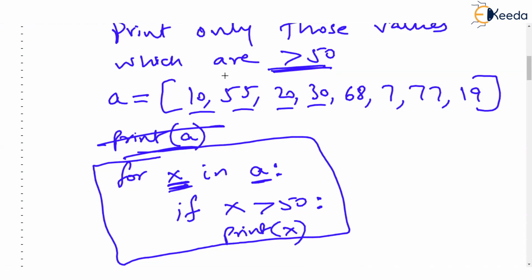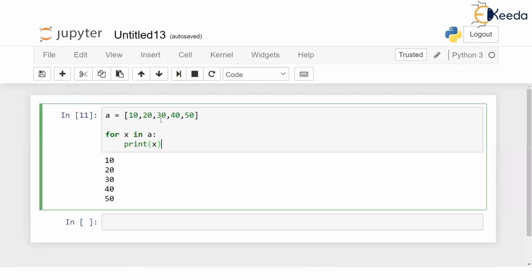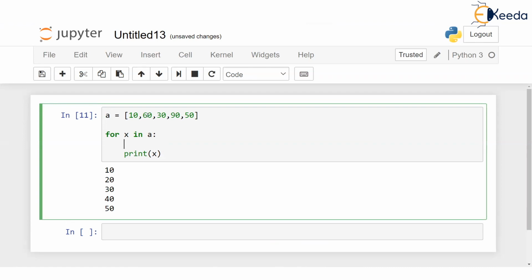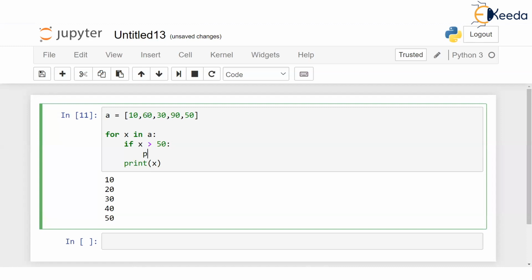Let's try this code over here. Let's say I have some mixture of values here. Let's say I have 60 and I have 90, and I want to print only those values which are greater than 50. So I will put if over here. If x is greater than 50 colon, only then print that value, print x. I'll just delete this print x. And there is no sense in writing else.